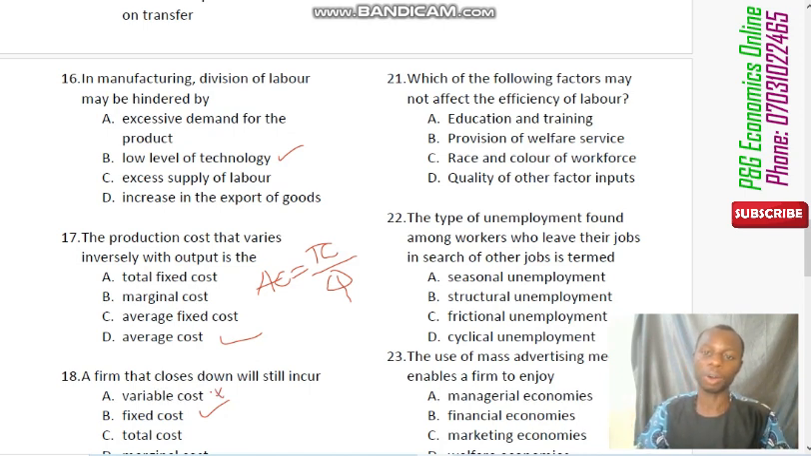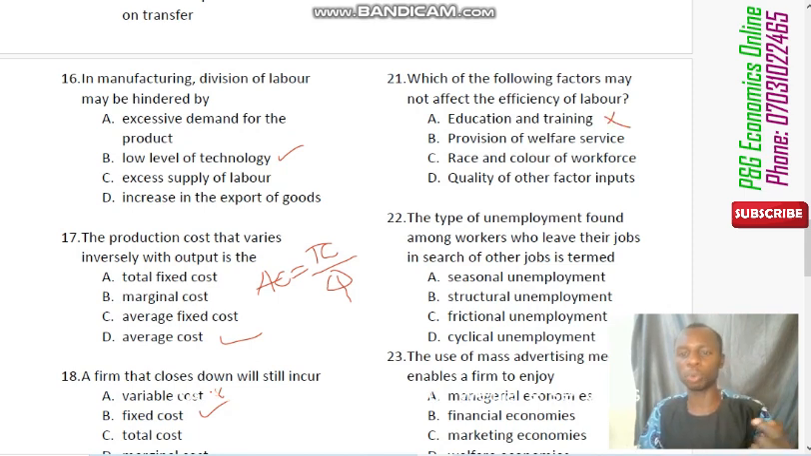Okay, or may not affect it. Education and training is very, very important. As a matter of fact, education and training are one of the most important factors that determines efficiency of labor. So if a labor is not well educated, is not well trained, cannot be efficient. So that can never be the answer. It's one of the factors.